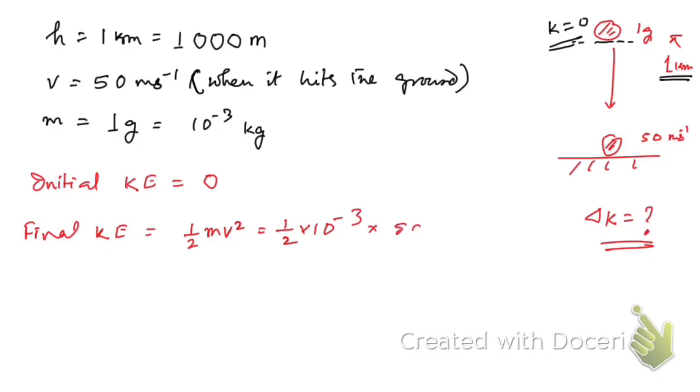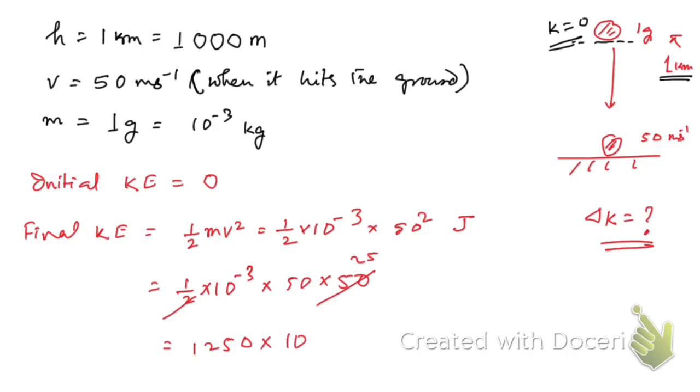V is 50, so we're going to write 50 square here, in joule. Half into 10 to the power minus 3, 50 into 50, so let's divide it by 2. It's gonna give you 25, and 50 into 25, 1250, 10 to the power minus 3 joule,